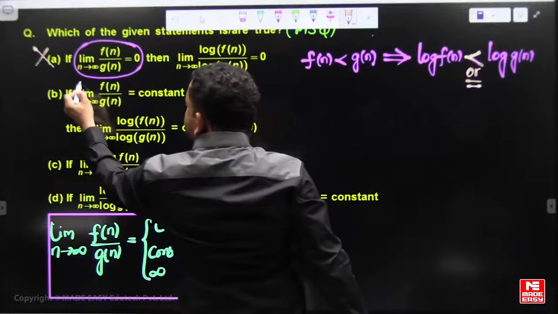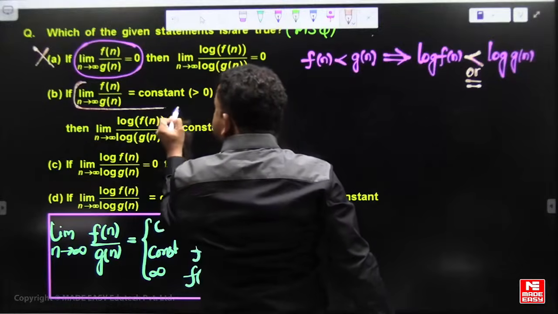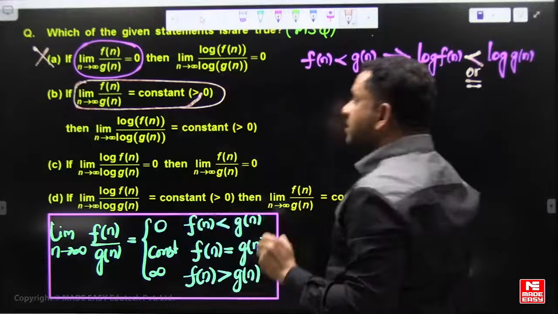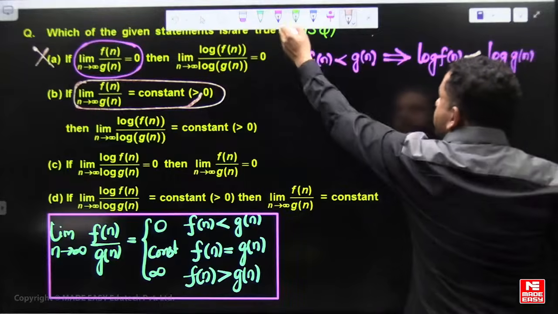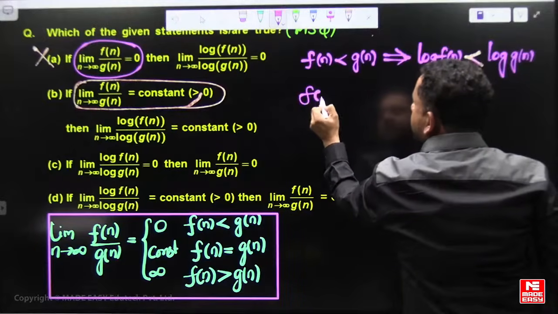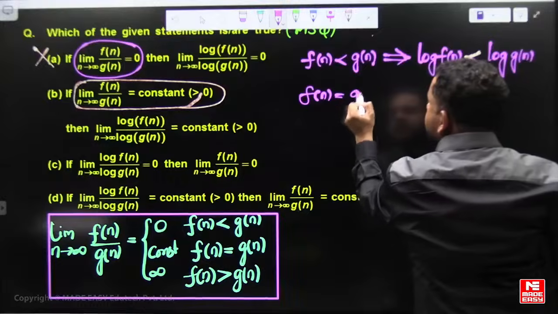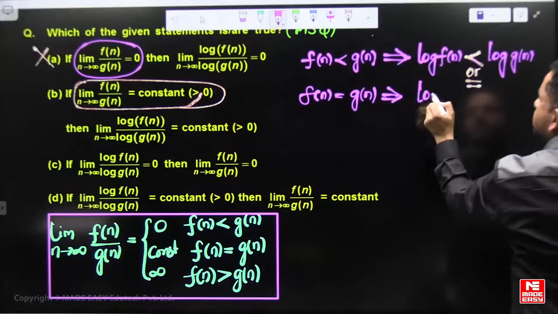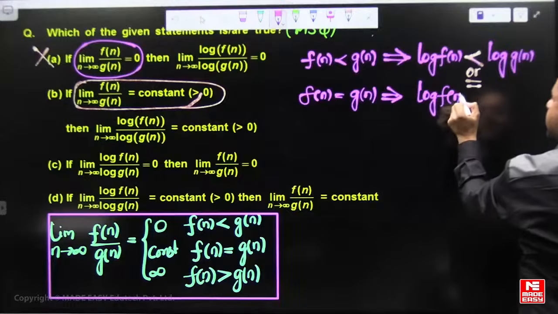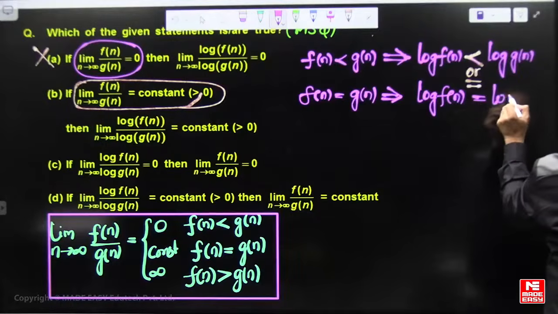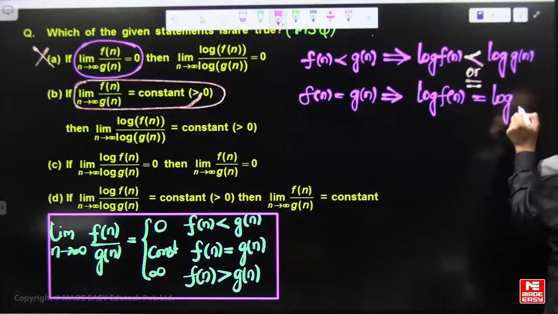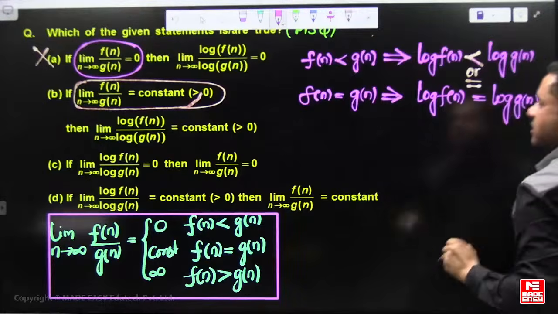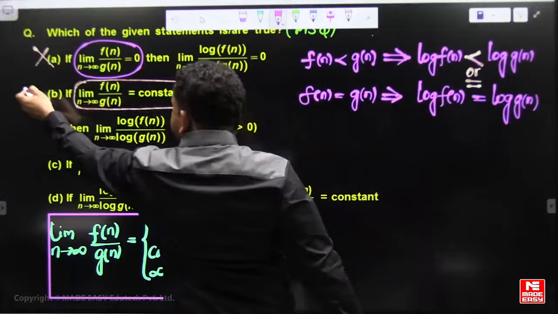The limit as n tends to infinity of f of n by g of n is constant. If it is constant, it means that f of n is asymptotically equal to g of n, then log f of n is also asymptotically equal to log g of n. Hope you cleared this one. So this B is the correct statement.